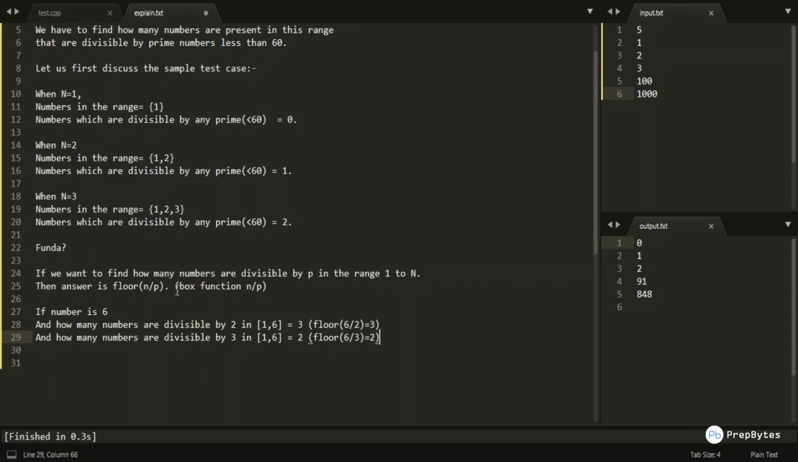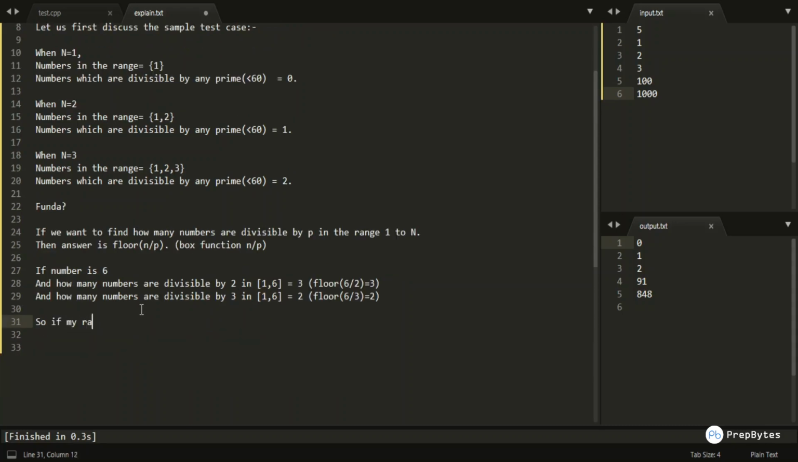For proof, you can find it on Google, or it is really easy to prove this. It's pretty simple: if we want to know how many numbers are divisible by p in the range 1 to n, then the answer would be nothing but floor of n by p. So I would be using this mathematical trick in solving this problem.